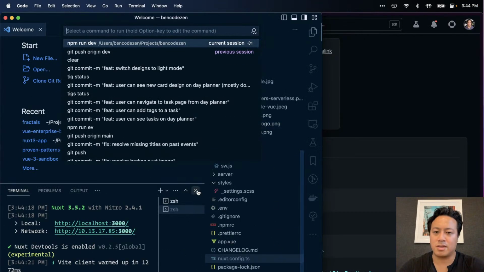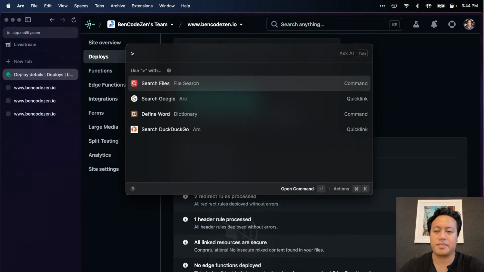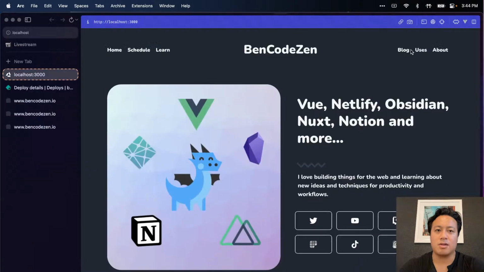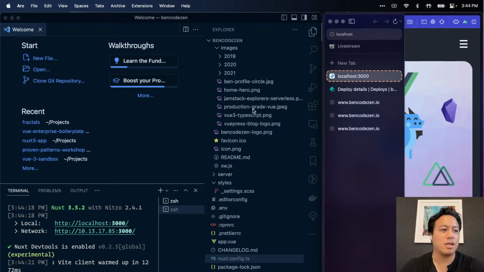Zoom out a bit so we can see everything. And then at the bare minimum, we're waiting for that to figure it out. Open in live stream, collapse that. Great. Okay, cool. Looks like we're good to go on that end. Let's see. All right, great.